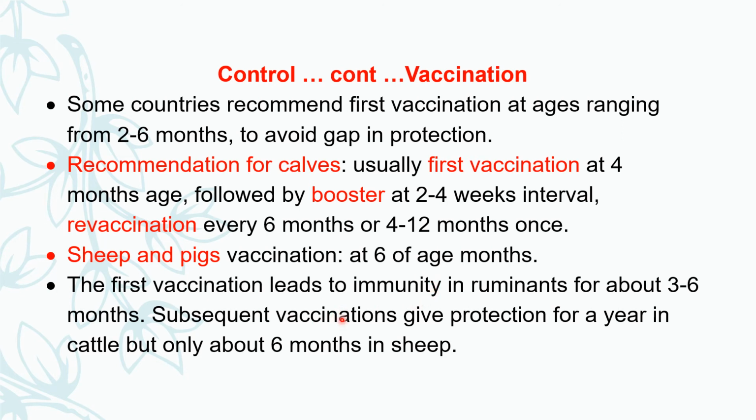The first vaccination leads to immunity in ruminants for about 3 to 6 months. Then subsequent vaccination protects the animal for 1 year in cattle, but in sheep and goats it protects only for 6 months.